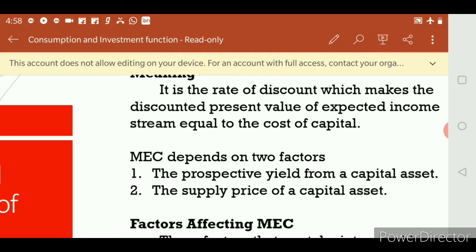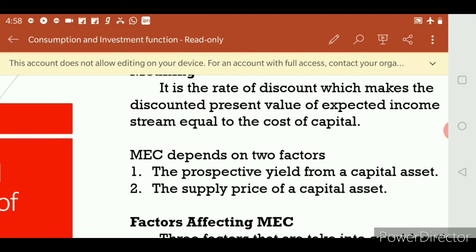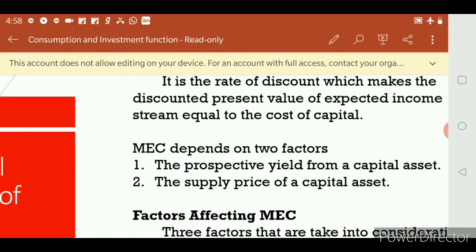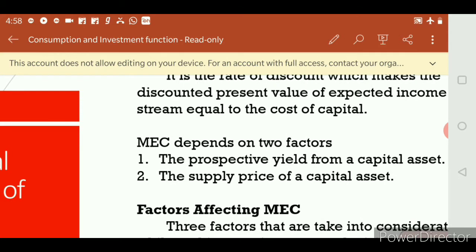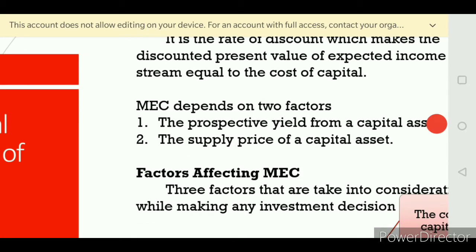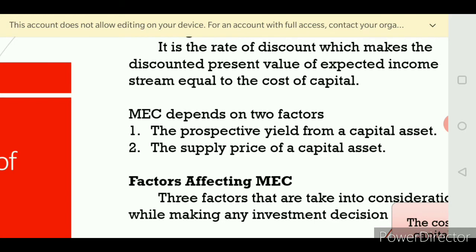So just go through your textbook, have your textbook in your hand and go through marginal efficiency of capital. Marginal efficiency of capital is the expected profitability of an additional capital asset. It may be defined as the highest rate of returns expected from an additional unit of capital asset. If I have invested a certain amount, how much profit would I receive? That is called the marginal efficiency of capital.